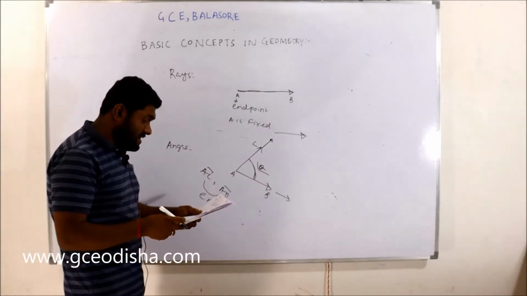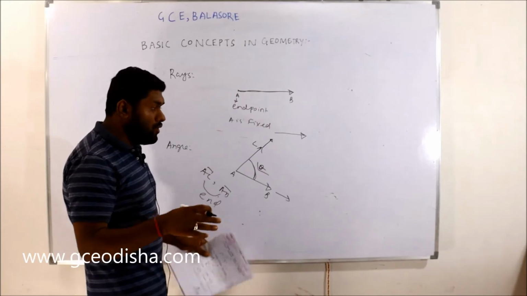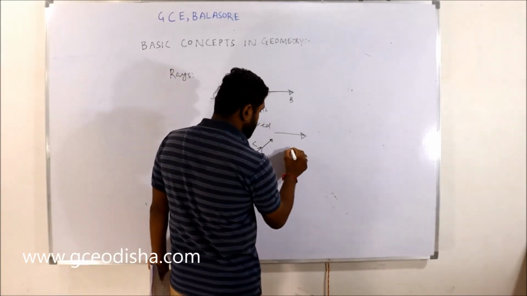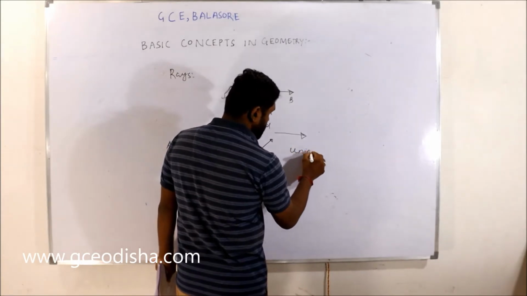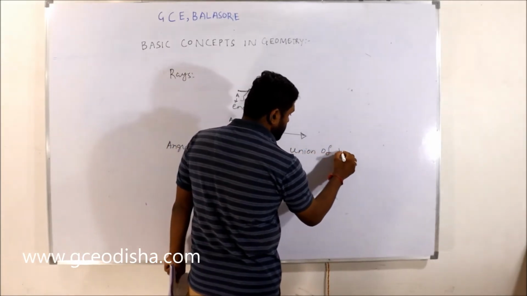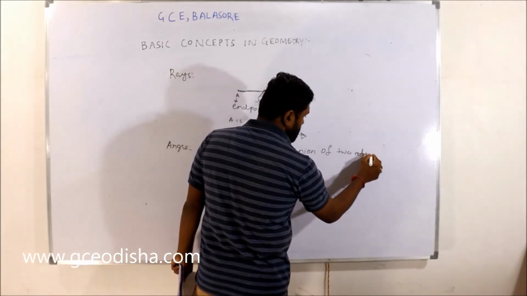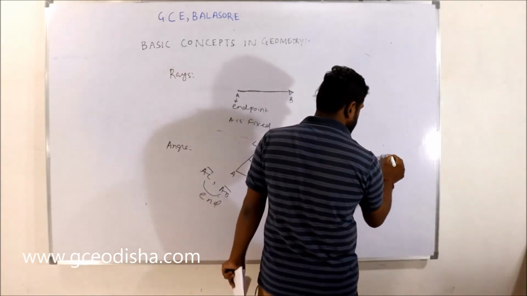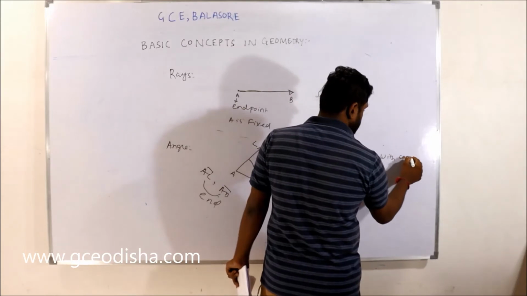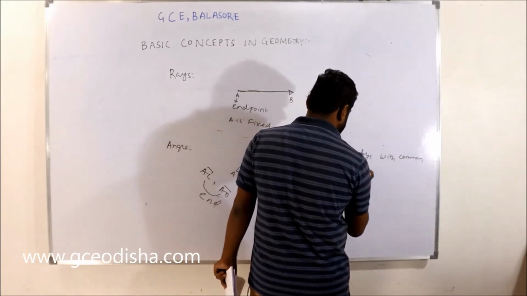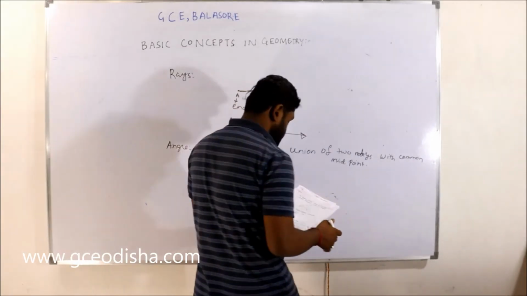The angle is defined as the union of two rays with a common end point.